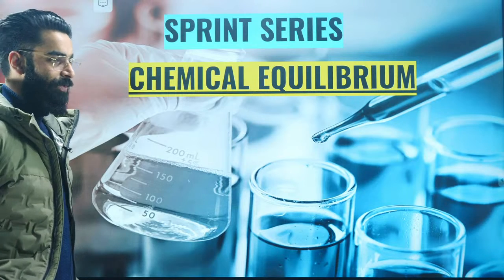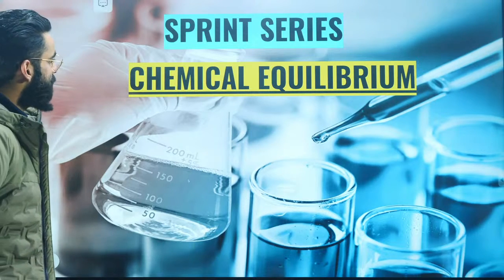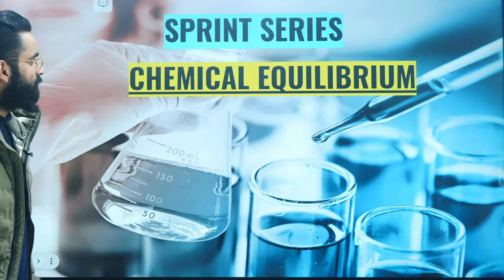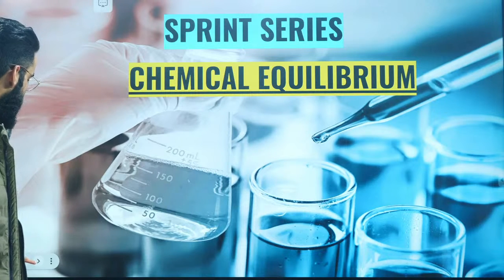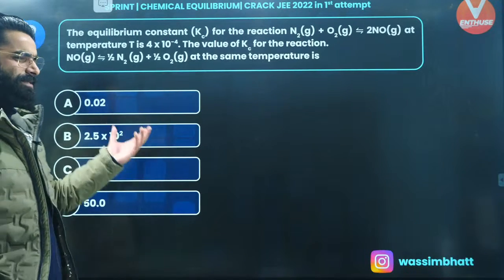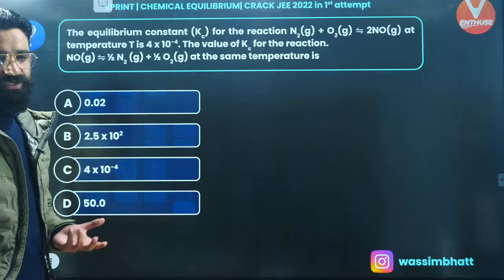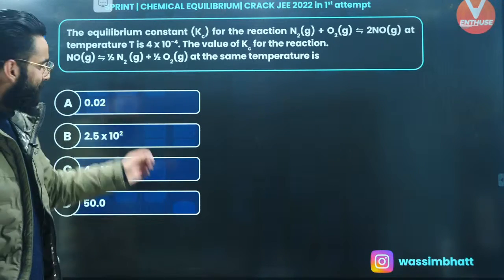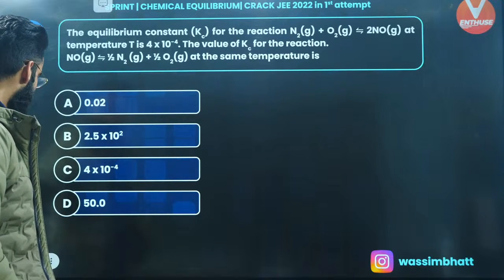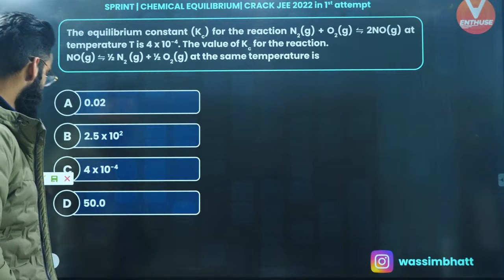Alright guys, so let's get going then. Let's get started with the first question from the chapter Chemical Equilibrium, which is going to be on your screen in 3, 2, 1 and now. This is the first question with which I'm starting. Very simple and basic question, right? Let's see exactly what the question says and let's see exactly how this sort of equation is to be solved.